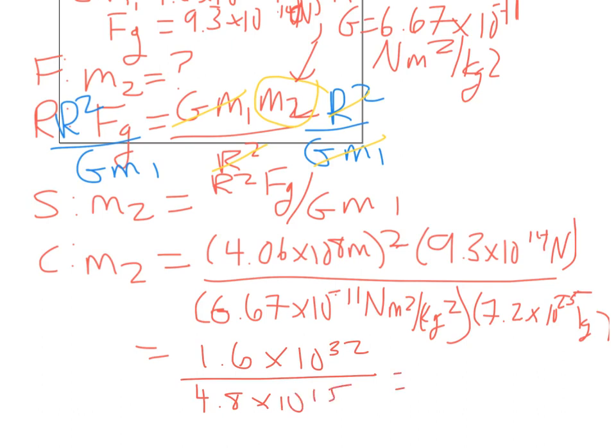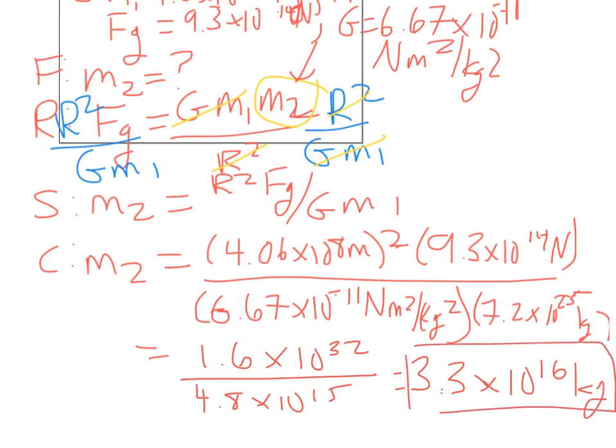So then I plug those in. 1.6 times 10 to the 32nd divided by 4.8 times 10 to the 15th, which is equal to 3.3 times 10 to the 16th kilograms. Still a pretty big size mass, but it's a moon. Now, it should come out kilograms.